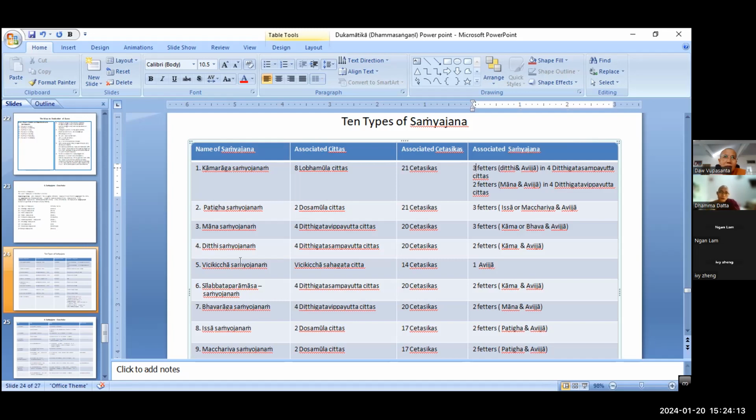Hina mana, sadisa mana, seyya mana, right? Seyya mana: whenever we compare to others, I'm the best one among men. That is seyya mana, superior. Whatever my friend can do, I can do. He and I are of the same quality. That is equal conceit, right?